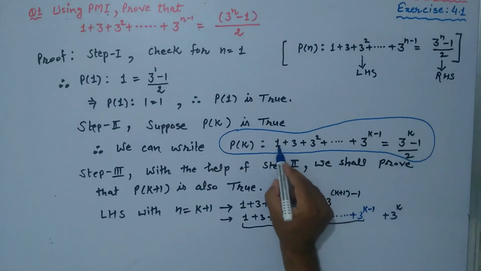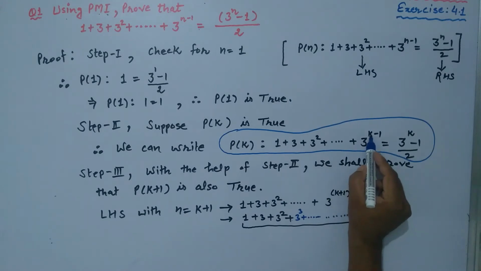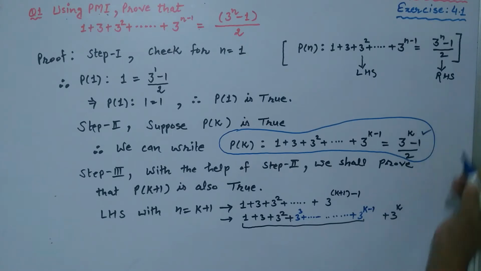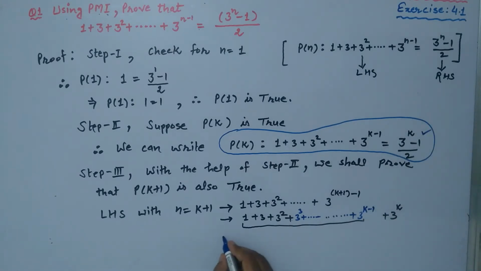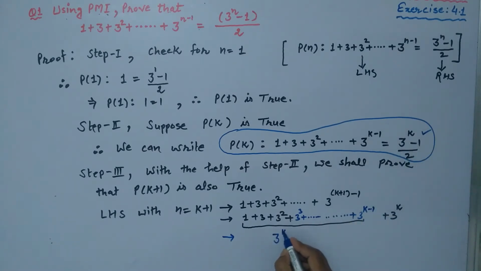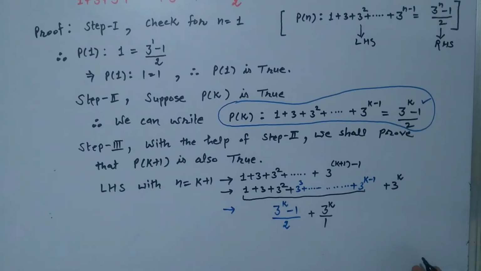So 1 plus 3 plus 3 square and up to 3 raised to power k minus 1, this whole we can write as the value of the right hand side. That is, we are writing here the value (3 raised to power k minus 1) upon 2. So what is next? Next is this plus 3 raised to power k, and what is the denominator? This is 1.